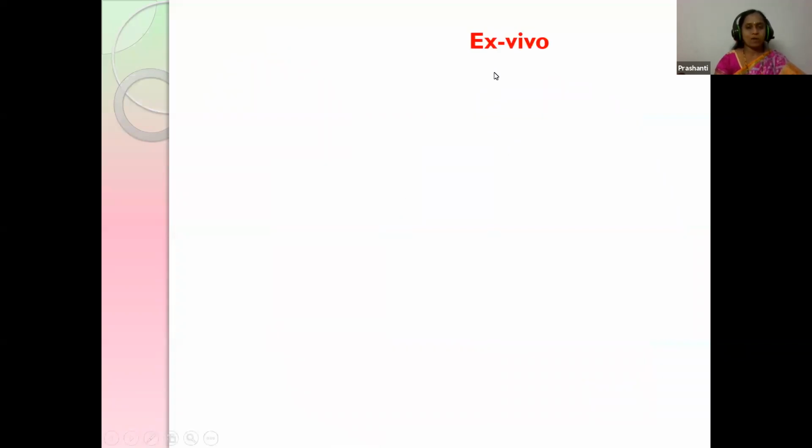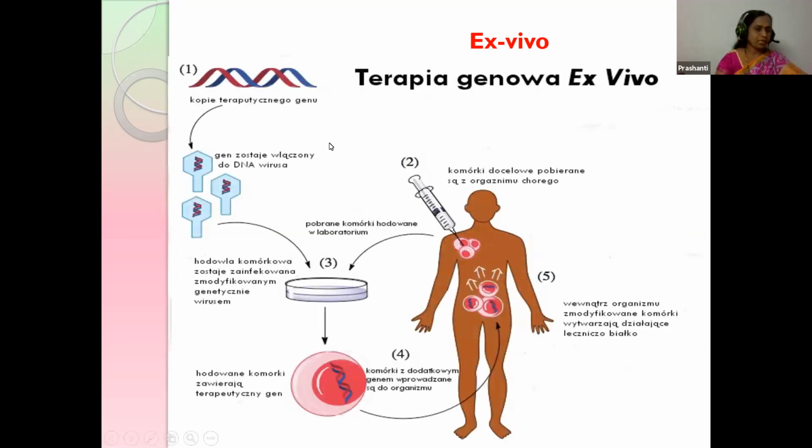Next comes the ex vivo. Ex means the treatment is done outside. So over here, first the target cells, where the diseased part is affected, are removed and cultured outside with the cells and later introduced again into the patient.